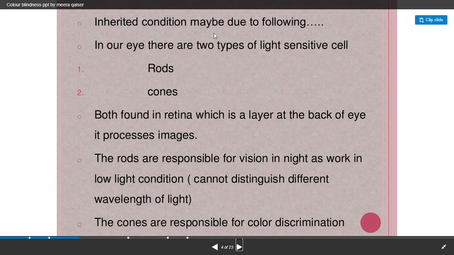Now an inherited condition may be due to the following, that is how the individual can get such a disease. In our eye, we know that there are two types of light sensitive cells, one is rods and one is cones. They are both present in the retina, which is a layer at the back of the eye.